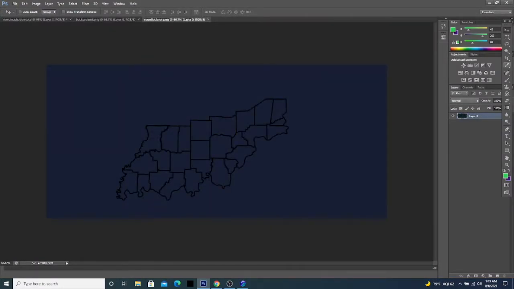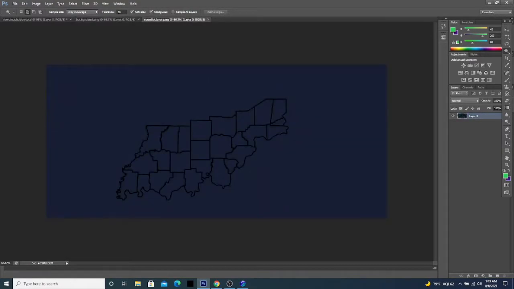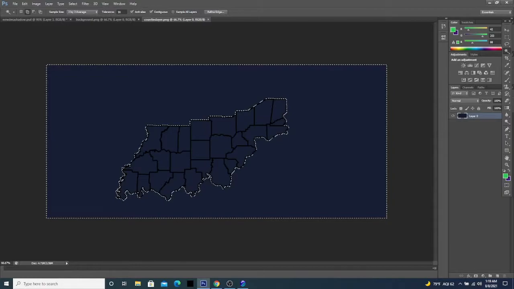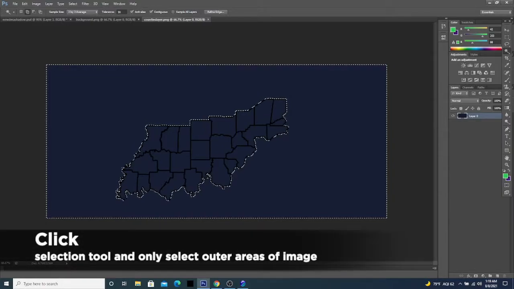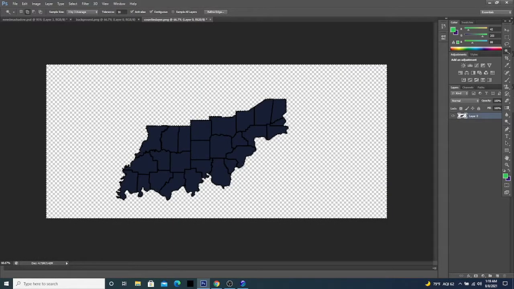The first thing we need to do is get rid of this blue background. We want to make it transparent because in the end our background should actually be this. In order to do that, and I'm not sure if GIMP has this tool or not, it might, or any other similar programs, it's a tool that allows you to select different parts of the picture. So we want to just select the outer blue edges. We don't want to delete the county lines at all.